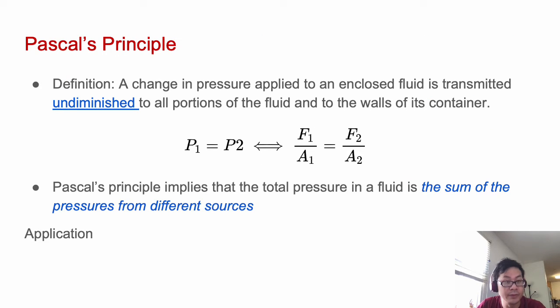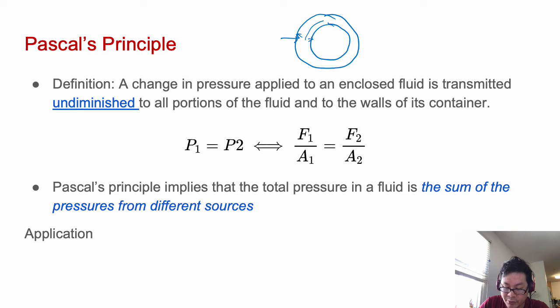Pascal's principle. The definition of Pascal's principle is a change in pressure applied to an enclosed fluid is transmitted undiminished to all portions of the fluid and to the walls of its container. This means if we put one pressure here, it moves to all the places we apply.